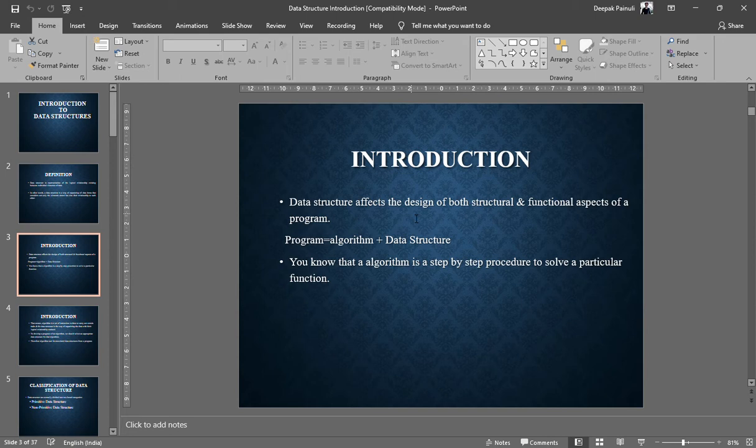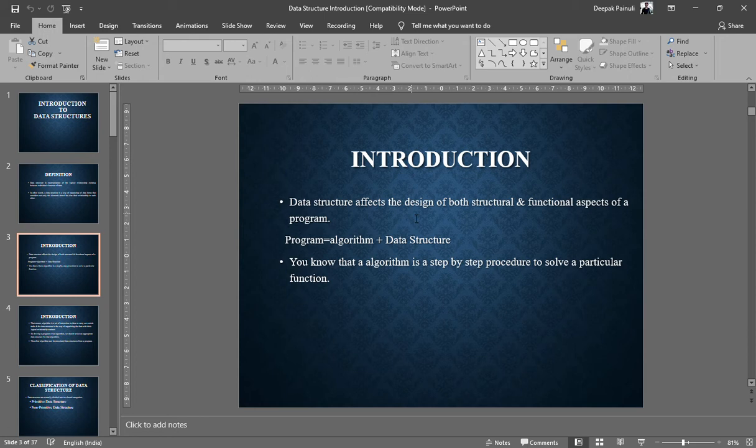Next is our algorithm part. Apart from data, you are going to use some algorithm also. An algorithm is nothing but the collection of steps your program is going to follow during storage of those data in memory. That means what are the steps involved in storing those data in that particular data structure. This all combined we call a program. That means our program consists of these two things, and we will learn these two things in this subject, right?